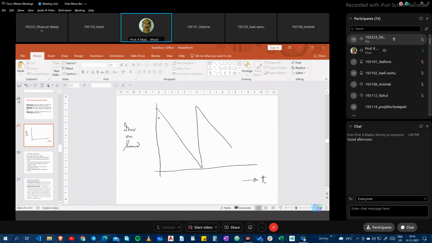But now we are going to a situation where we are relaxing one of the assumptions that we made earlier: that the demand is not certain. The demand is varying. And we have also drawn a line as a reorder point.